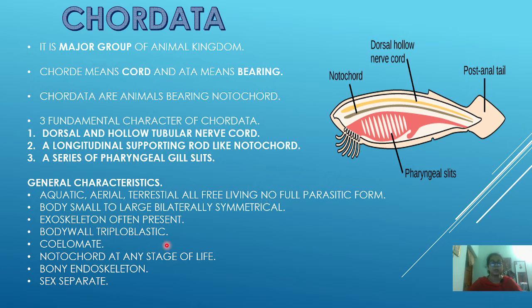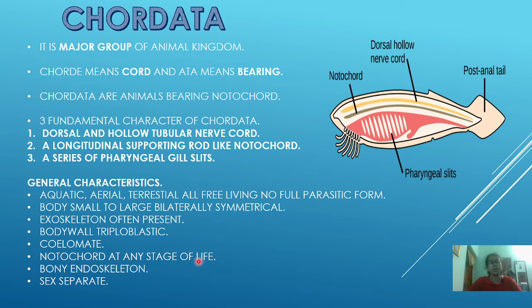An exoskeleton is often present, and the body wall is triploblastic, that is all three germ layers are present: ectoderm, endoderm and mesoderm. All are coelomate, with a true coelom. In the invertebrates we saw that some were acoelomate, some pseudocoelomate, but in chordata all are coelomate.